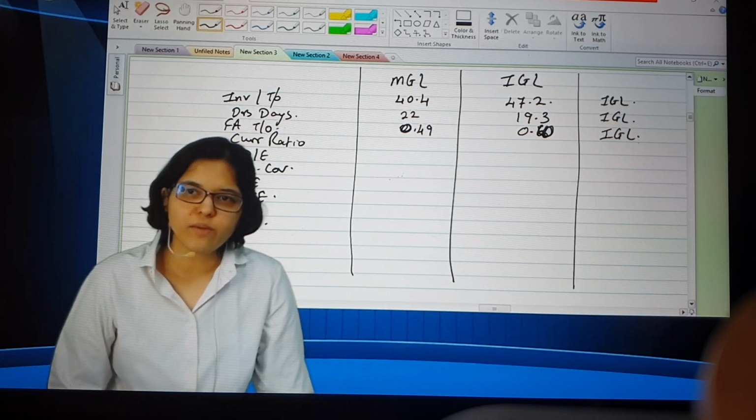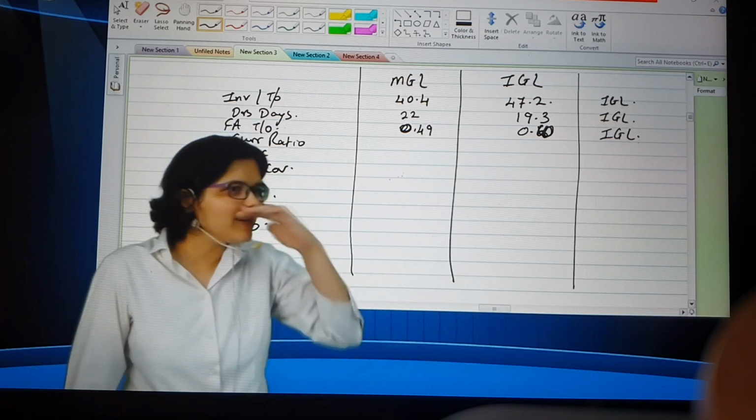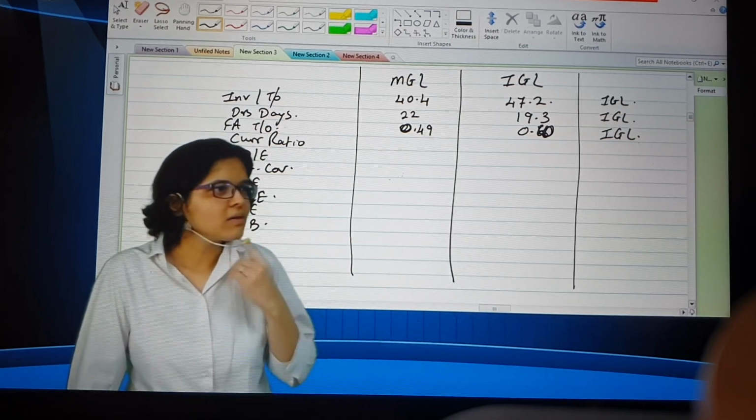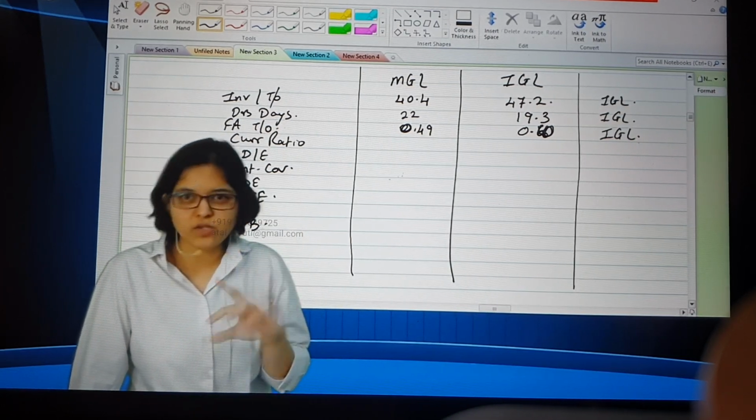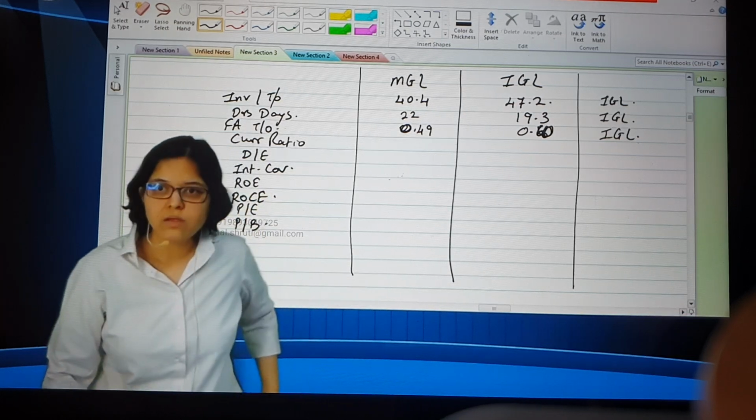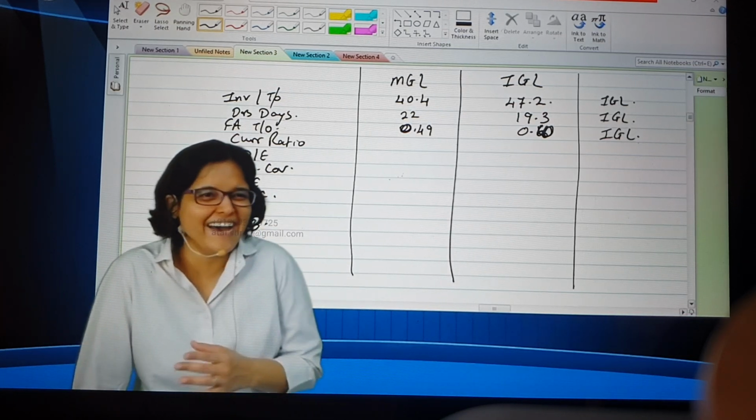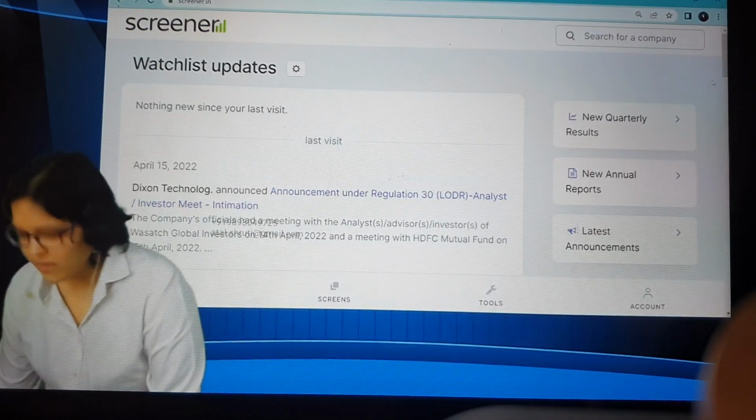46.7. You got it from money control. You got it from screener. Was it a difference between consolidated and standalone? Possible. It can be consolidated versus standalone. Possible. Analysis still stands same. Final output is same.